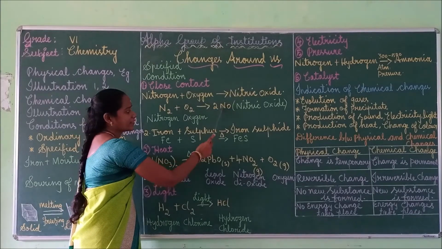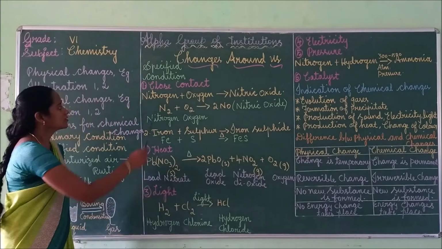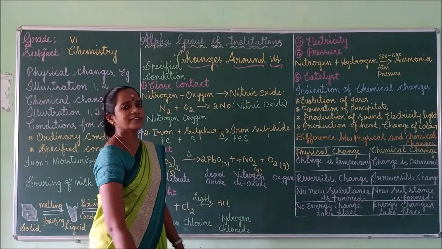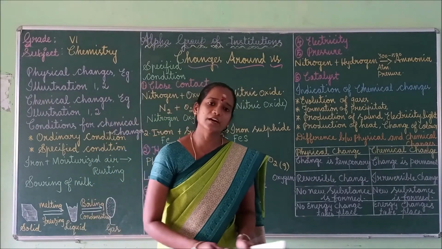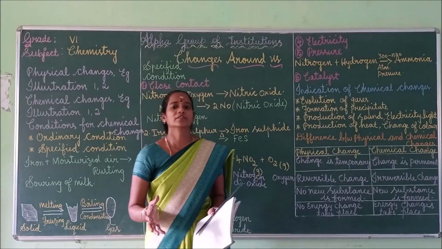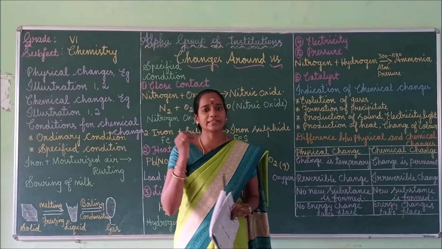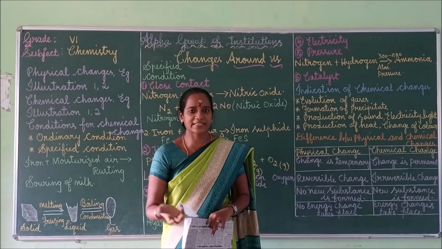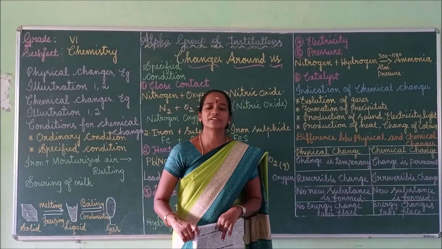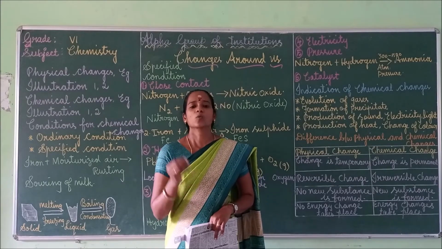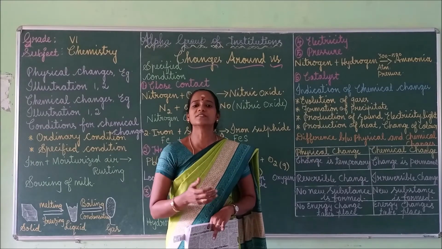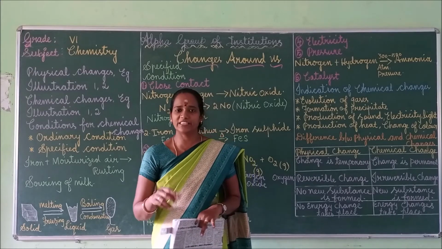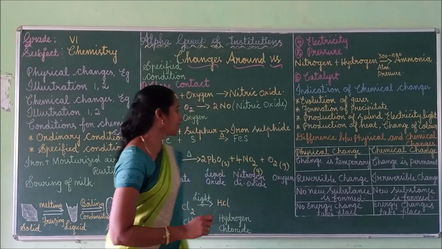So, some chemical substances, when they come into contact with each other, the reaction actually takes place only in the physical states. So chemical reactions can take place only when the substances come into contact with each other. This is the close contact.